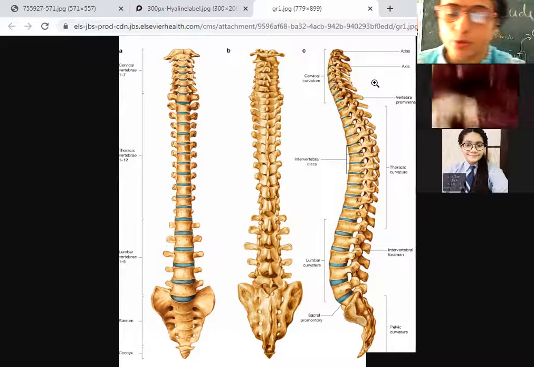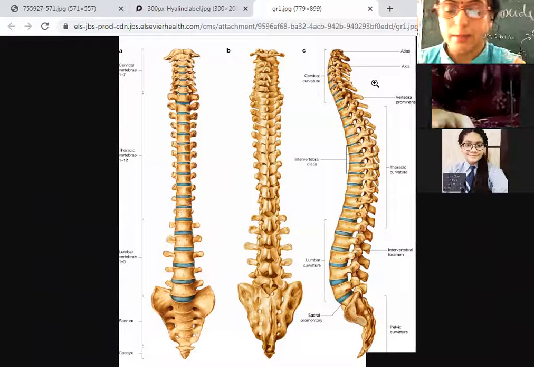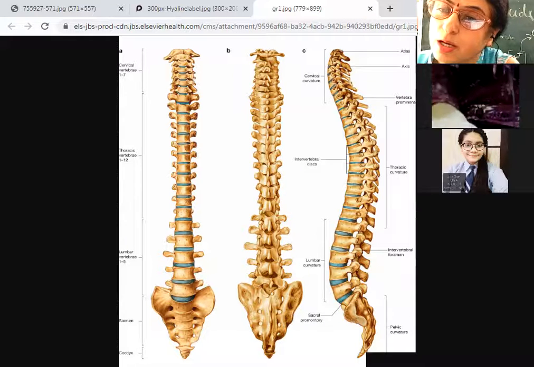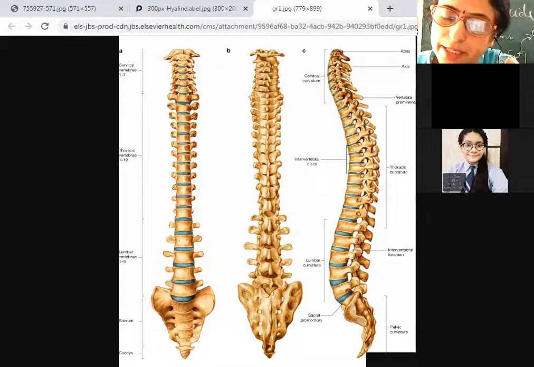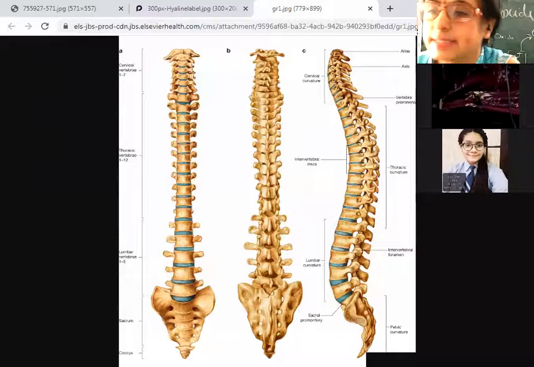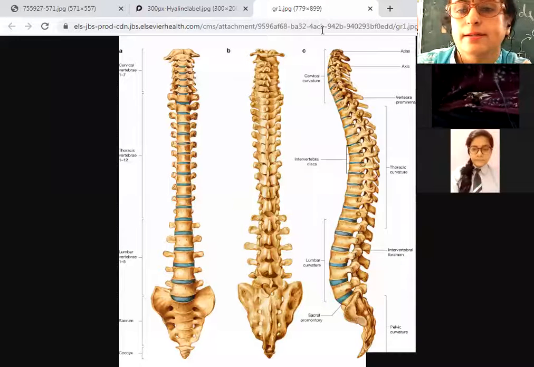Yesterday I told you that the muscles are attached to the bone through connective tissue. What is that connective tissue called? Tendons.